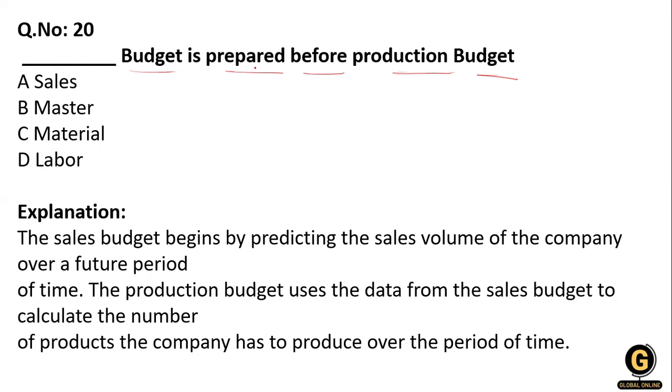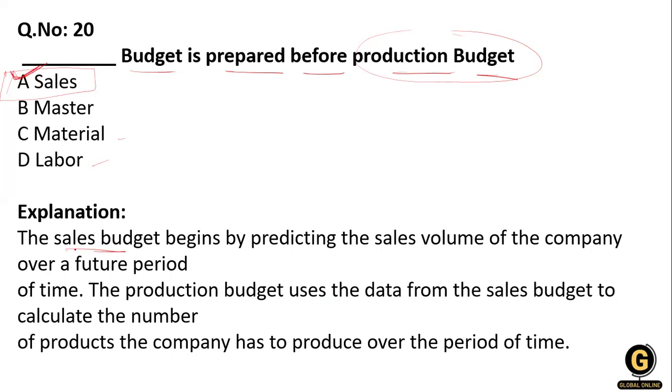Which budget is prepared before the production? Master budget? No. Material budget, labor budget? No. Before preparing the material and labor budget, we decide how much targeted sale. So before the production budget, we decide our sales budget.